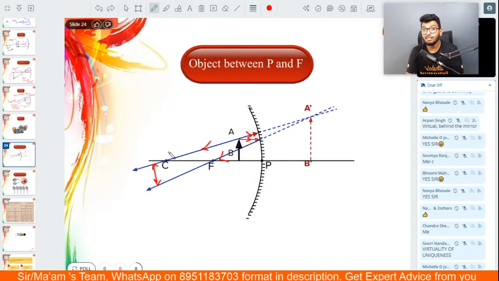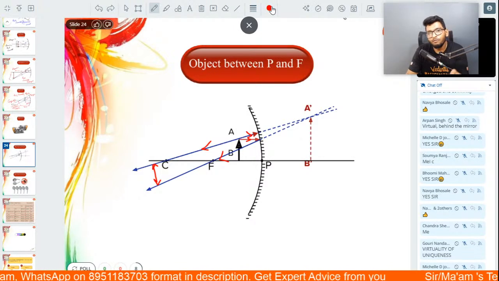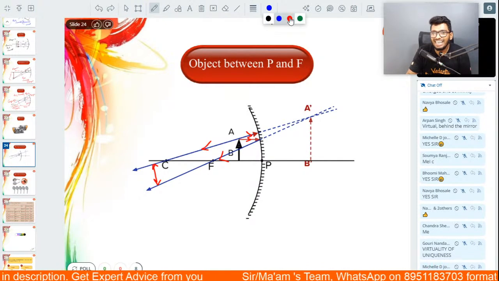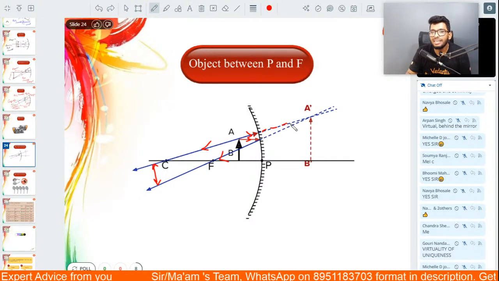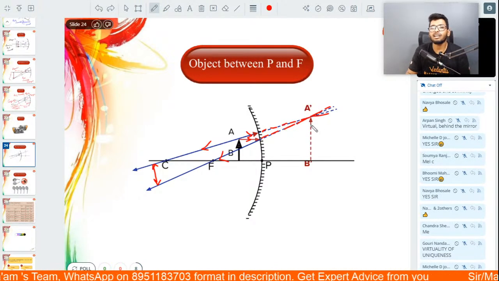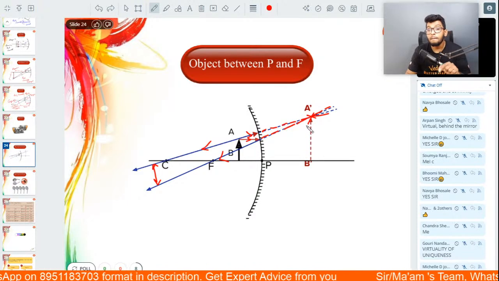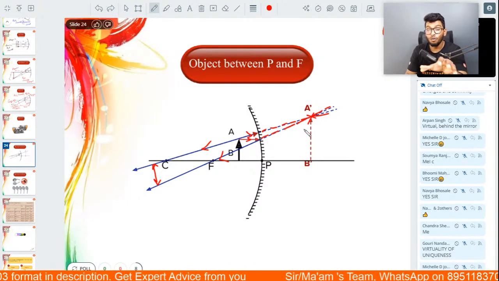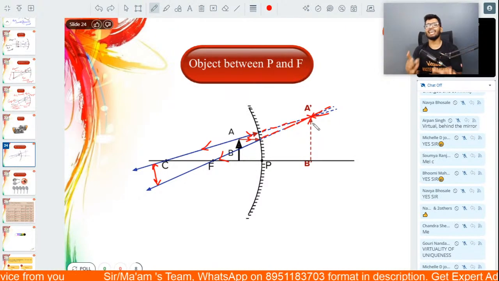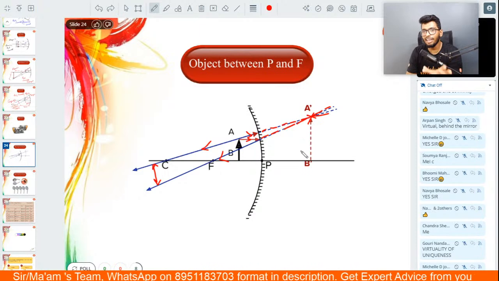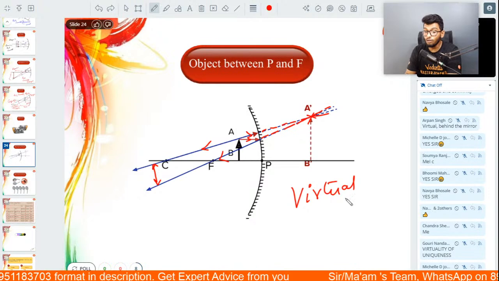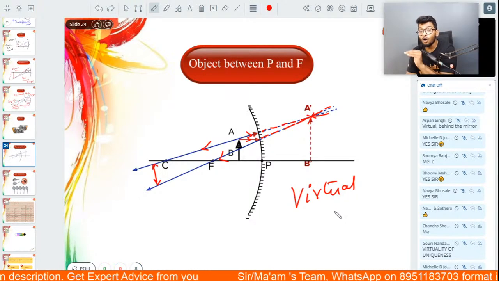They will never meet. So what we'll do is force them to meet. How do we force them to meet? We will extend these two rays of light behind the mirror. And when you extend these two rays behind the mirror, you see that they meet at a point behind the mirror. This is the only case, in the case of a concave mirror, where you will get a virtual image. Why virtual? Because the rays of light are not actually meeting.